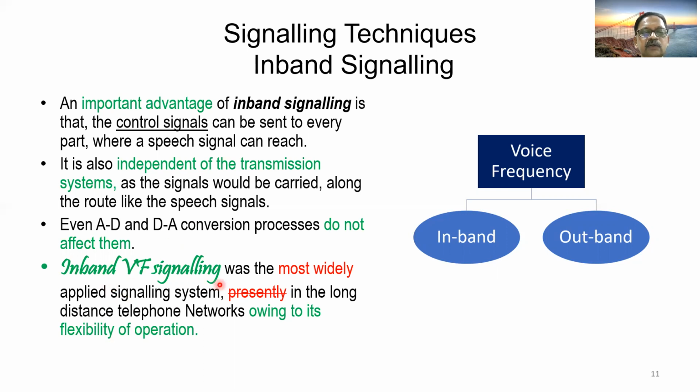In-band VF signaling was the most widely applied signaling system presently in the long-distance telephone networks, owing to its flexibility of operation. This is as far as the academic point of view, and based on the standard textbook, this sentence I have included. But as a matter of fact, nowadays it is not at all used. There is no question of widely used.